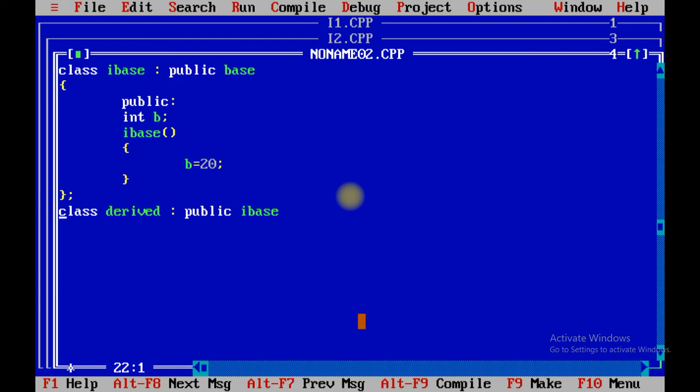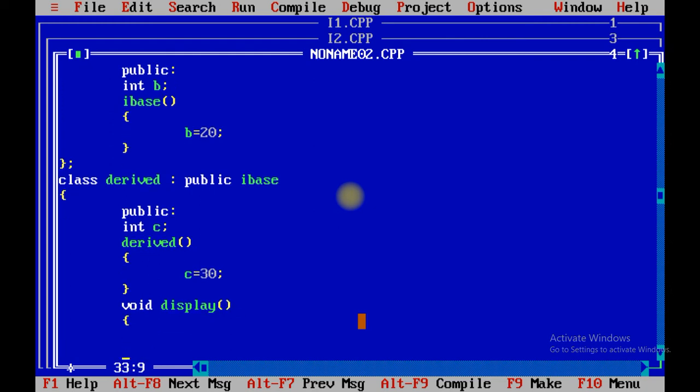Now what happens, see, derived contains its own property like integer c, and you are going to define the constructor and initialize the value of c by 30, and we are going to create the display method.